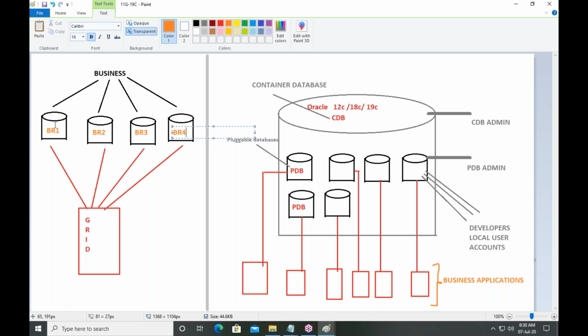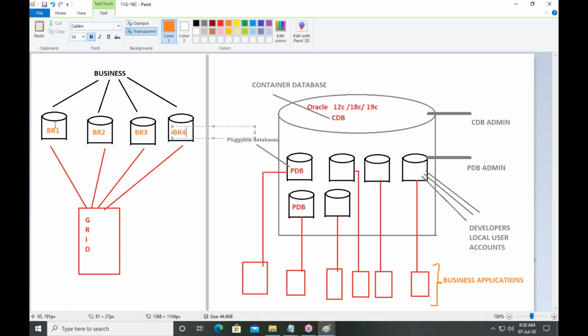So in your business, if you have 100 branches, then you have to monitor your servers from 100 different places. There is one innovative idea. How can I monitor all my servers from one place?